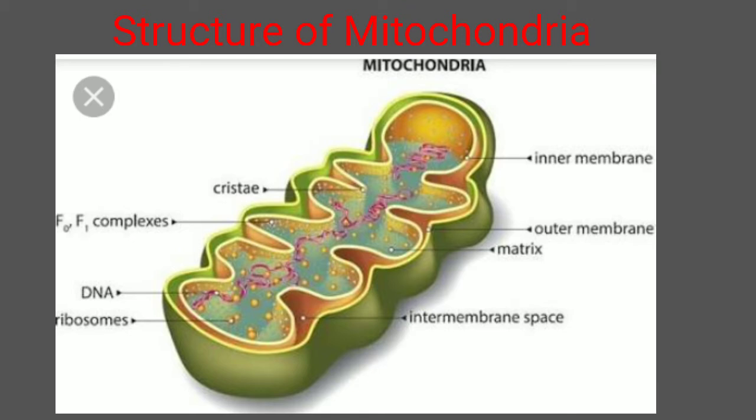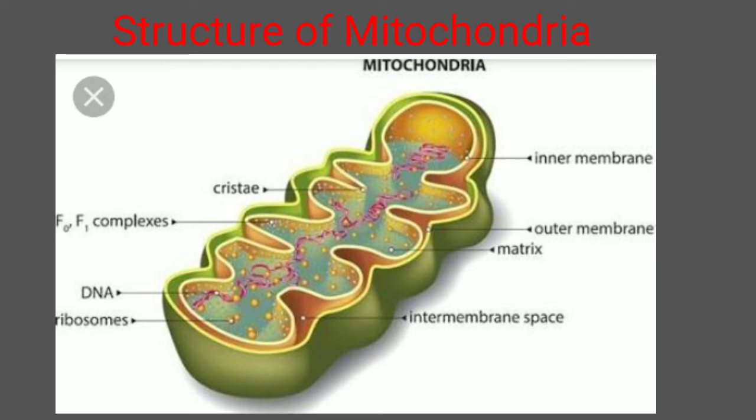Therefore it bears the carrier proteins. And there are numerous infolds. As you can see in the diagram, there are many infolds, some foldings that go towards the inner part of the mitochondria. And these infolds are called the cristae. So cristae are part of the inner membrane of mitochondria.